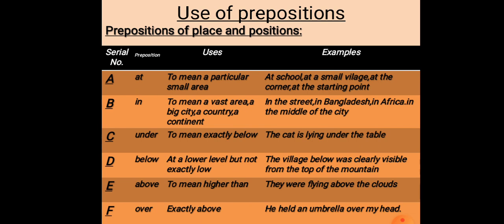Under is used to mean exactly below. The cat is lying under the table. Below is used to point out a lower level but not exactly low. The village below was clearly visible from the top of the mountain. Above is used to mean higher than. Example, they were flying above the clouds. Over is used to indicate exactly above. Example, he held an umbrella over my head.